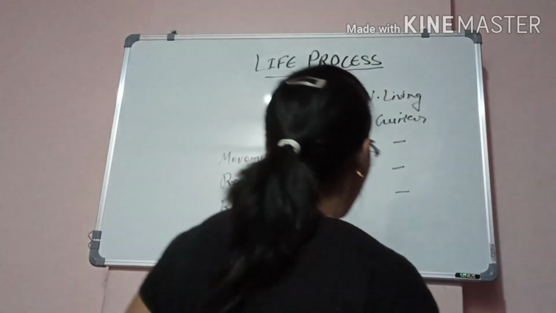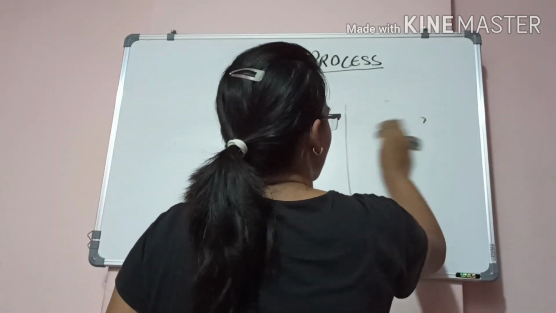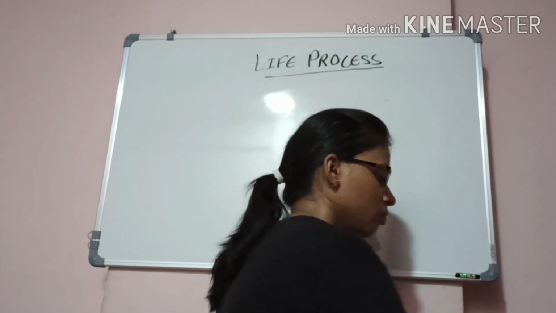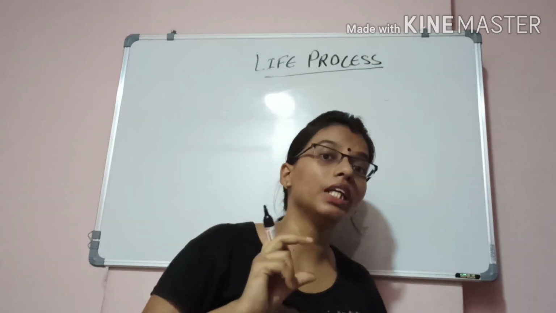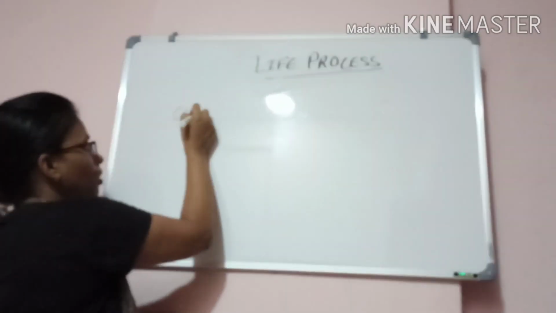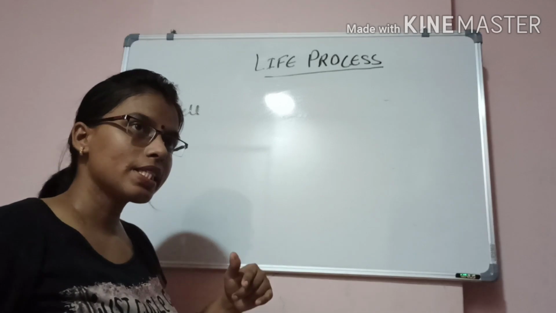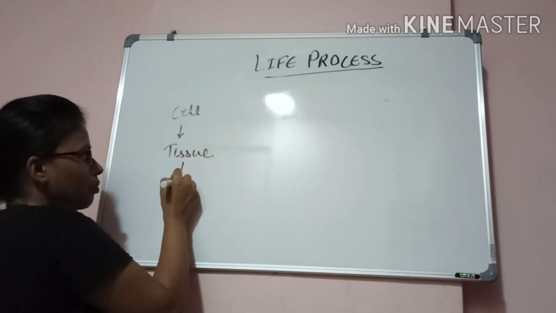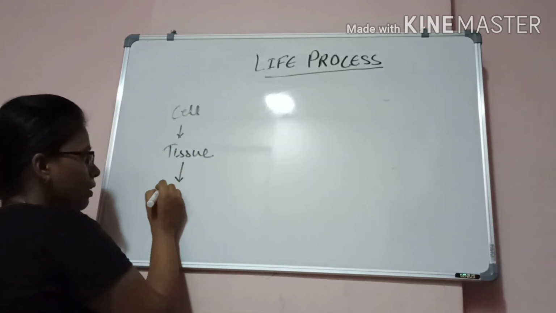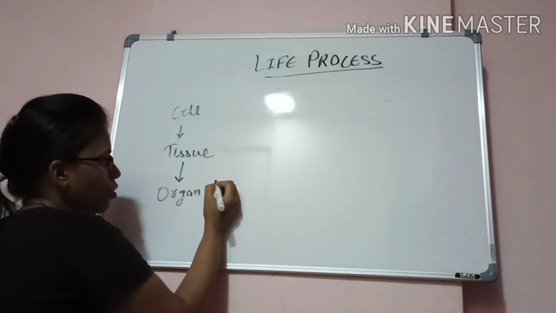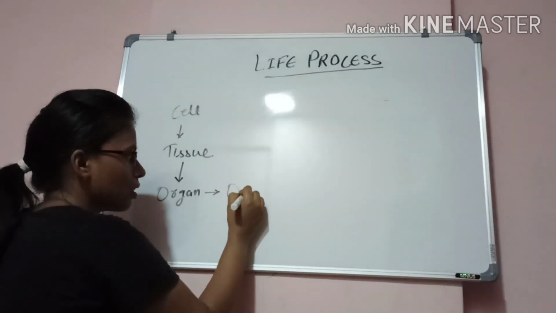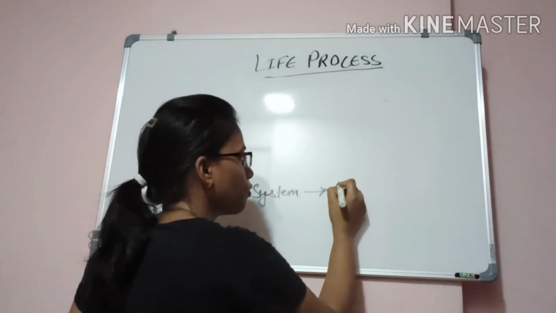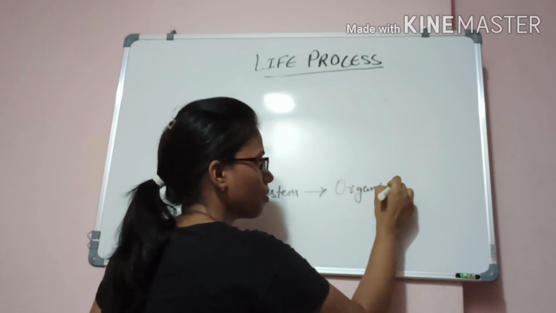Now another thing I would like to tell. The basic fundamental unit of any living organism is the cell. Many cells combine to form tissue, many tissues combine to form an organ, many organs combine to form an organ system, and many organ systems combine to form an organism.